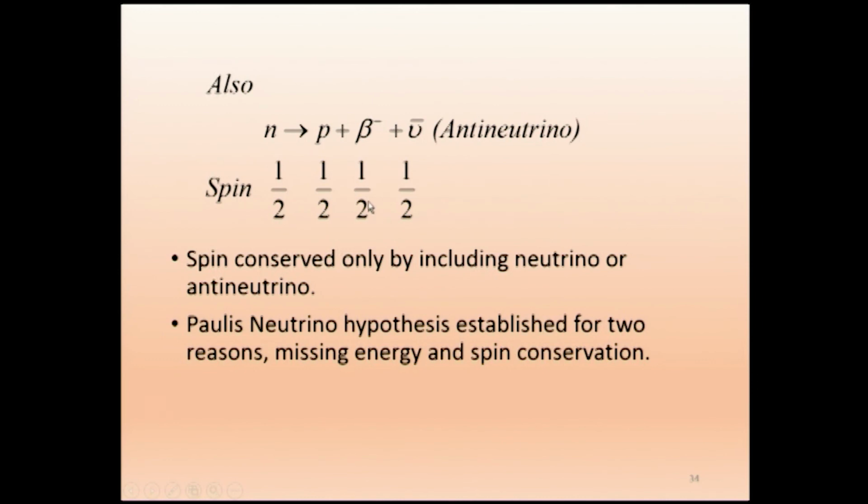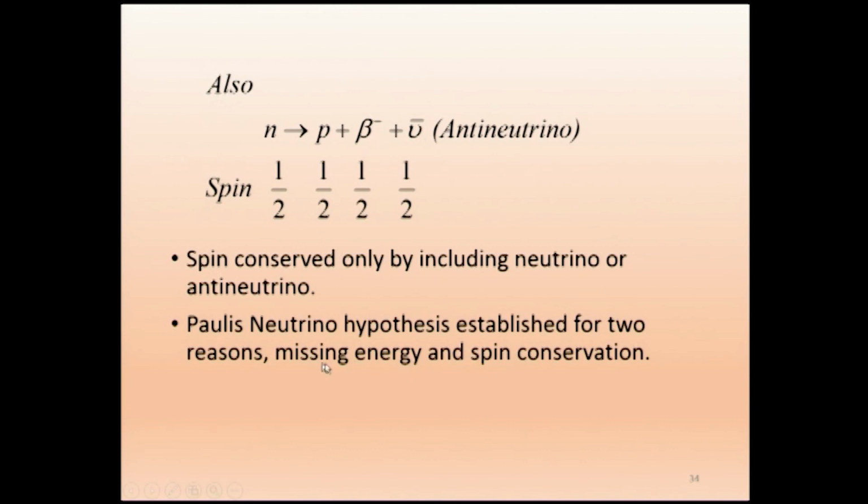So what we see is that Pauli said the neutrino should be a spin-1/2 particle, only then will we be able to account for spin. The spin is conserved only by including neutrino along with beta plus, or antineutrino along with beta minus. Therefore, as a last sentence, Pauli's neutrino hypothesis is established for two reasons.